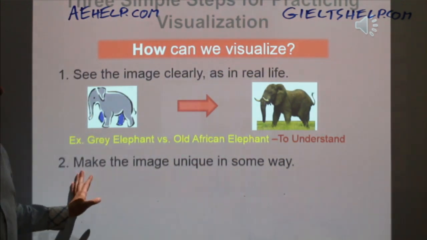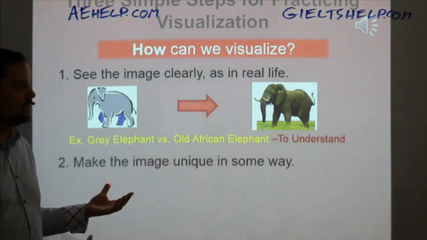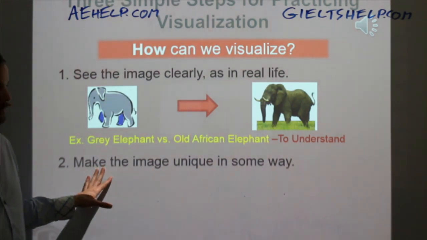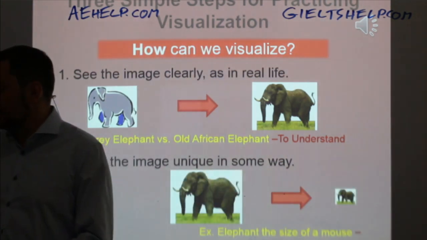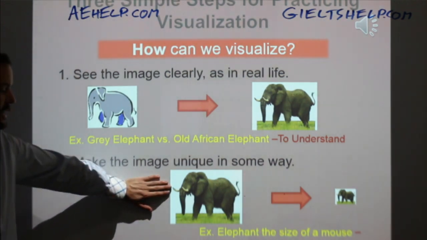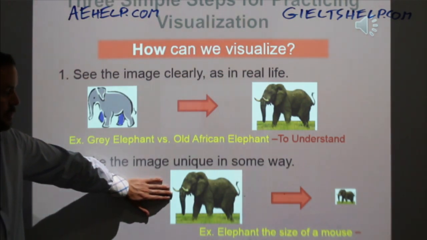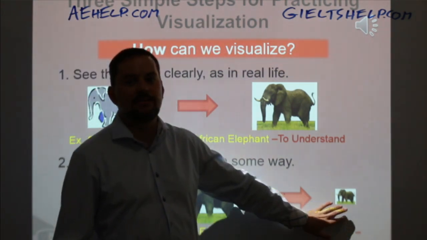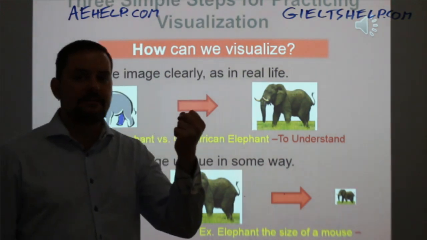Now, you want to make the images unique. So if you're reading a passage about volcanoes, make it unique in some way, okay? So imagine that the volcano is in your backyard, all right? An elephant, how can you make that unique? Well, one way is by shrinking it down, okay? So when we think of elephants, we tend to think of them, of course, as these massive animals. Now, if we shrink it down to the size of a mouse, so here you see a little tiny elephant, then immediately your brain will try to hold that information.